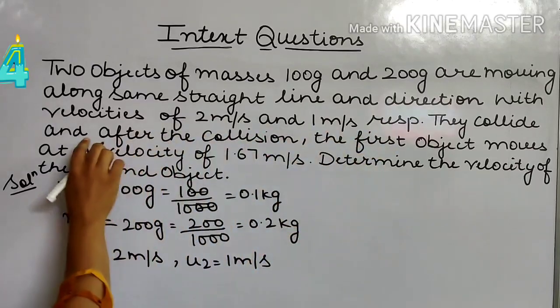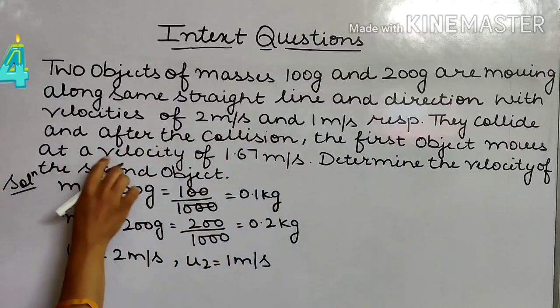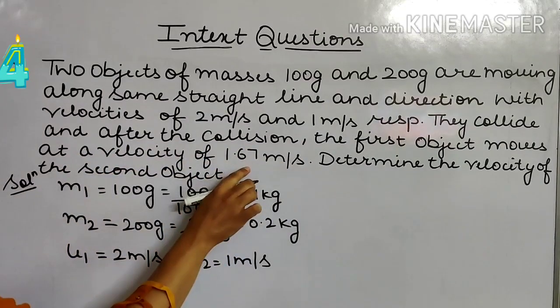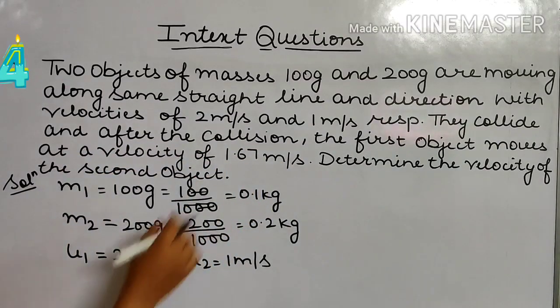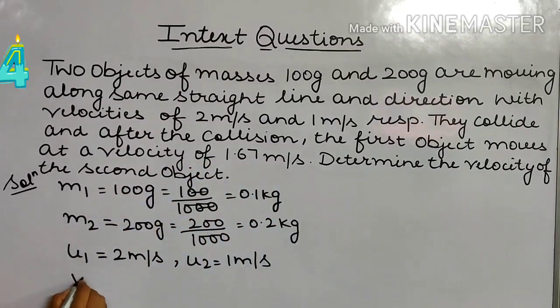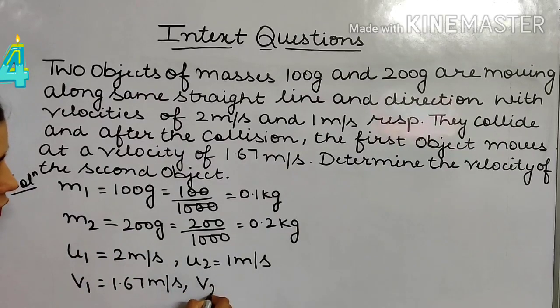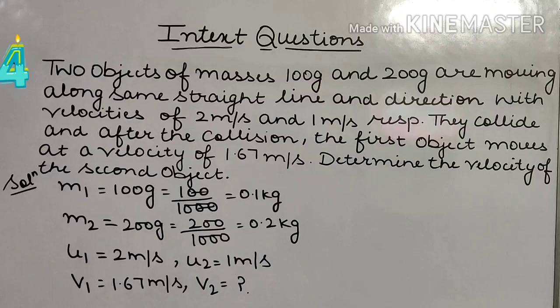They collide and after the collision, the first object moves at a velocity of 1.67 meters per second. That means final velocity of first object is given, v1, that is 1.67 meter per second. Determine the velocity of the second object. We have to find out the final velocity of second object.